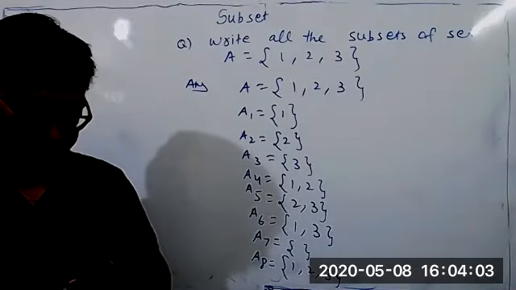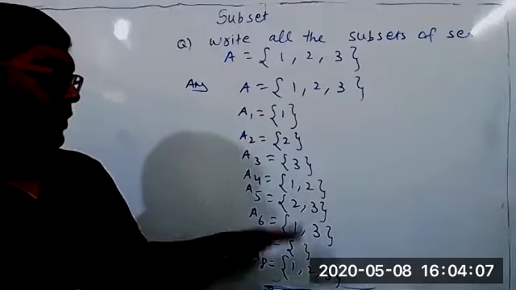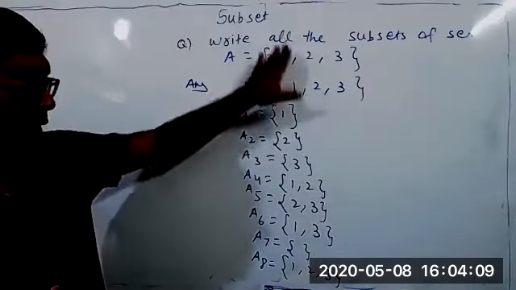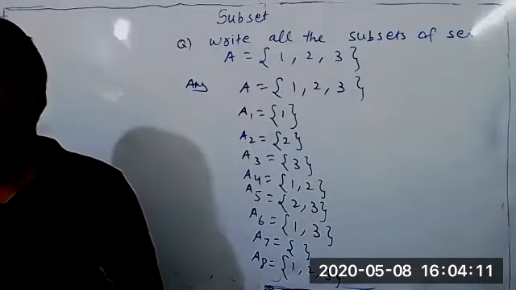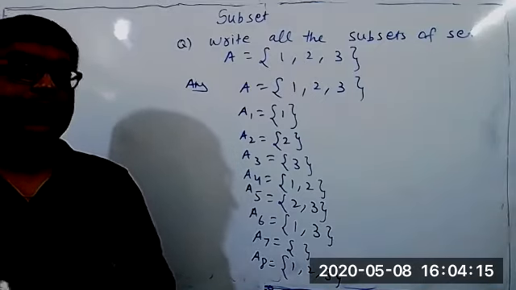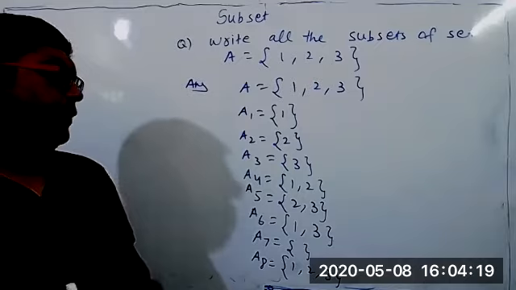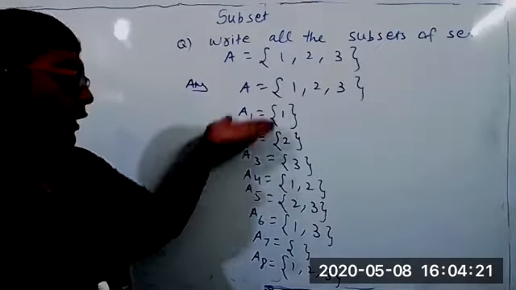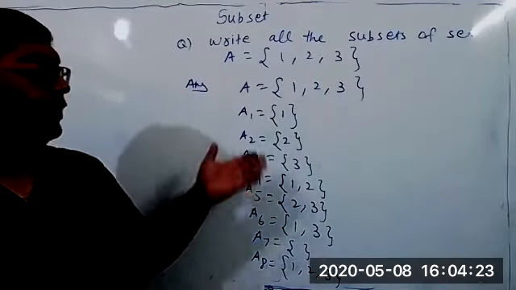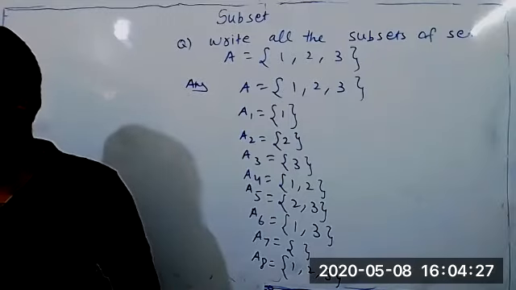Sir, so there are limited subsets only. Limited subsets. There's a formula also, which I'm going to write now. First you write this, copy from the board, then I will write the formula. How to know how many subsets a set has? For that a formula is there. I knew in advance that I was going to get 8 subsets only. So I will write that formula. You copy from the board. Have you completed writing from the board?